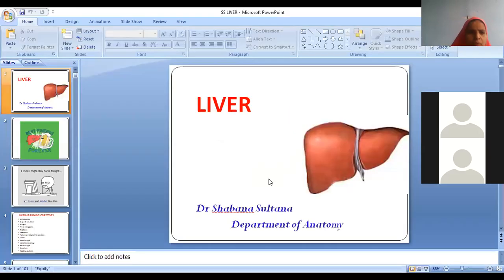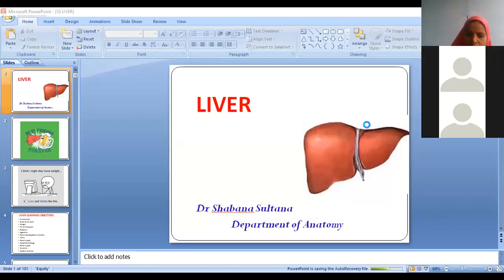Arrow is not visible. Just a minute. Just a minute.